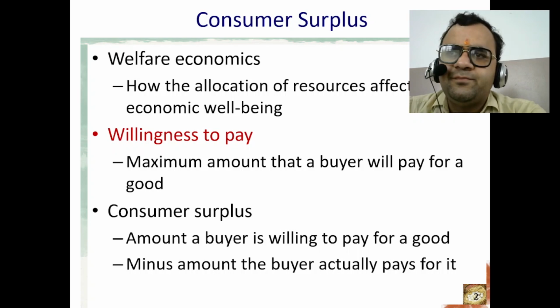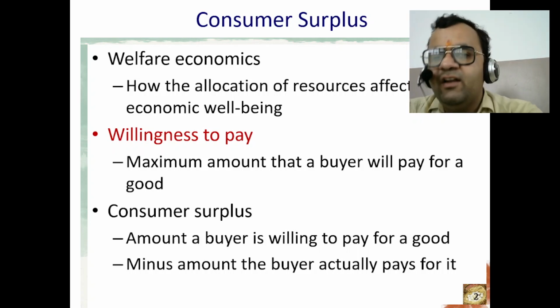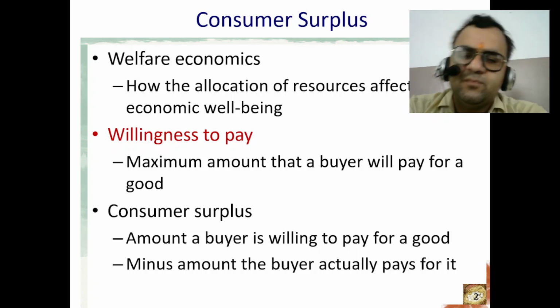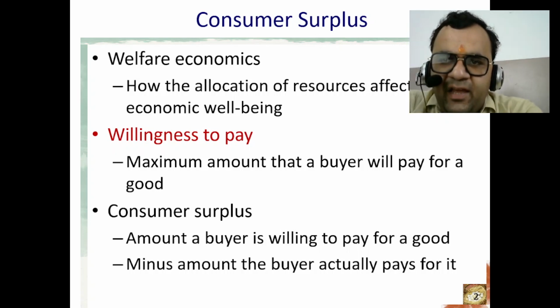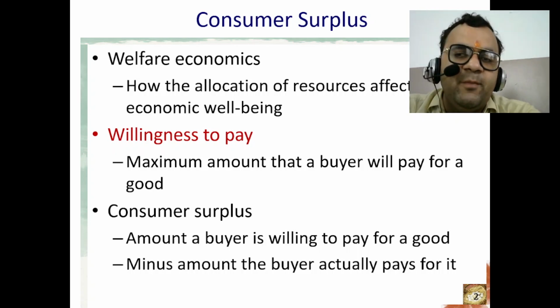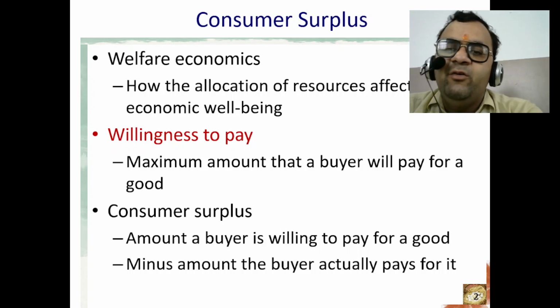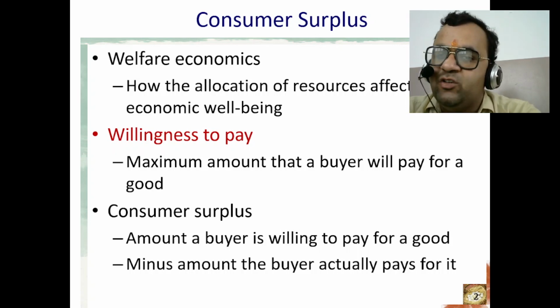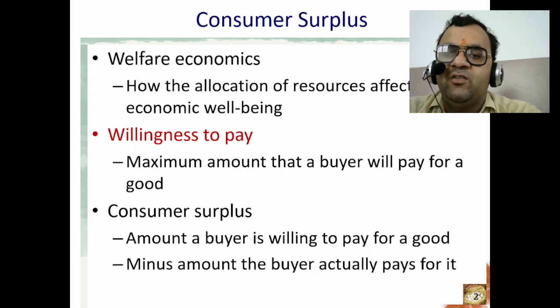Now, the next question arises: what is welfare economics? Welfare economics is a branch of economics that uses microeconomic techniques to evaluate the welfare of society and the distribution of resources and opportunities among its members.